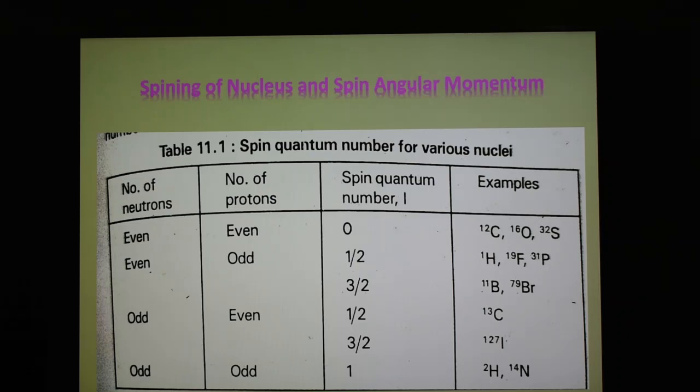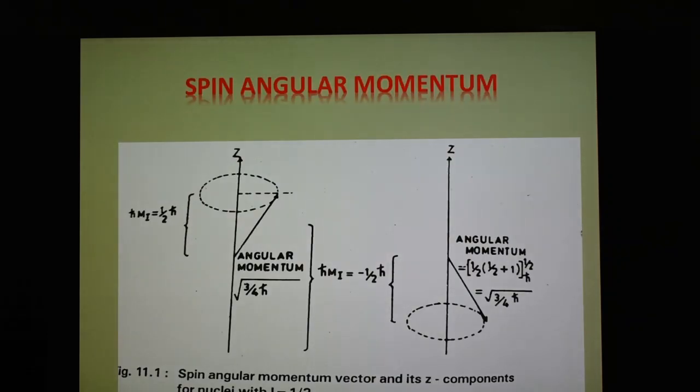And we know that angular momentum is a vector quantity. As such, it cannot point in any direction. In the next slide we are going to see this vector property.